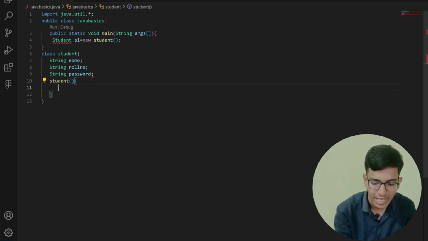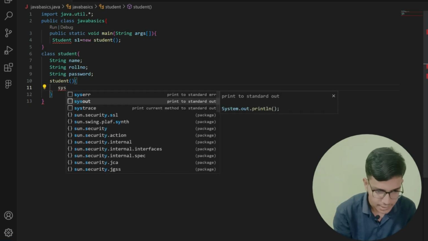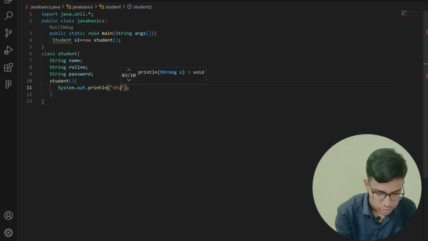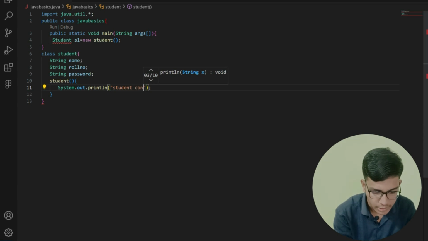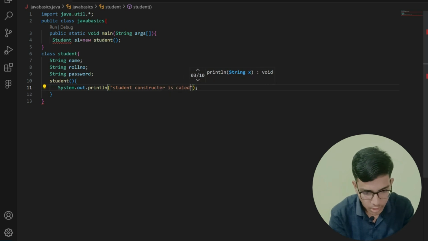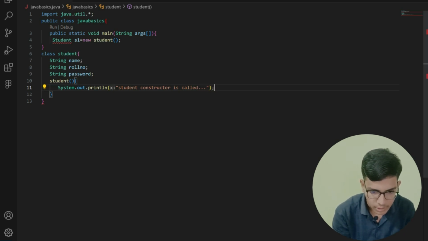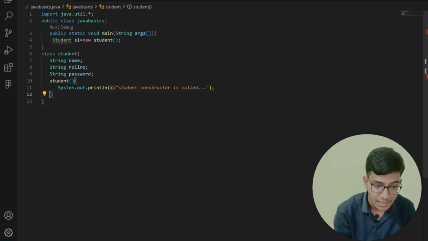In this I'm going to create my constructor, that is Student without parameter. First of all, I'm going to create a constructor without parameter. In this I'm going to print "Student constructor is called".